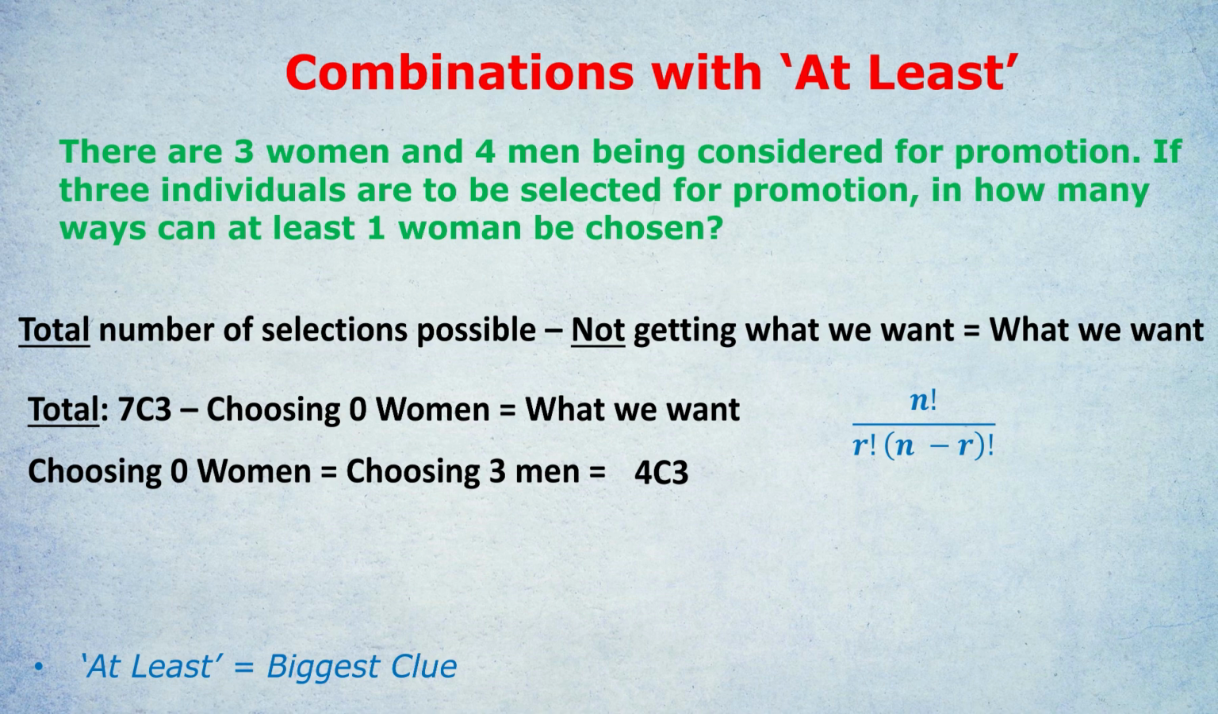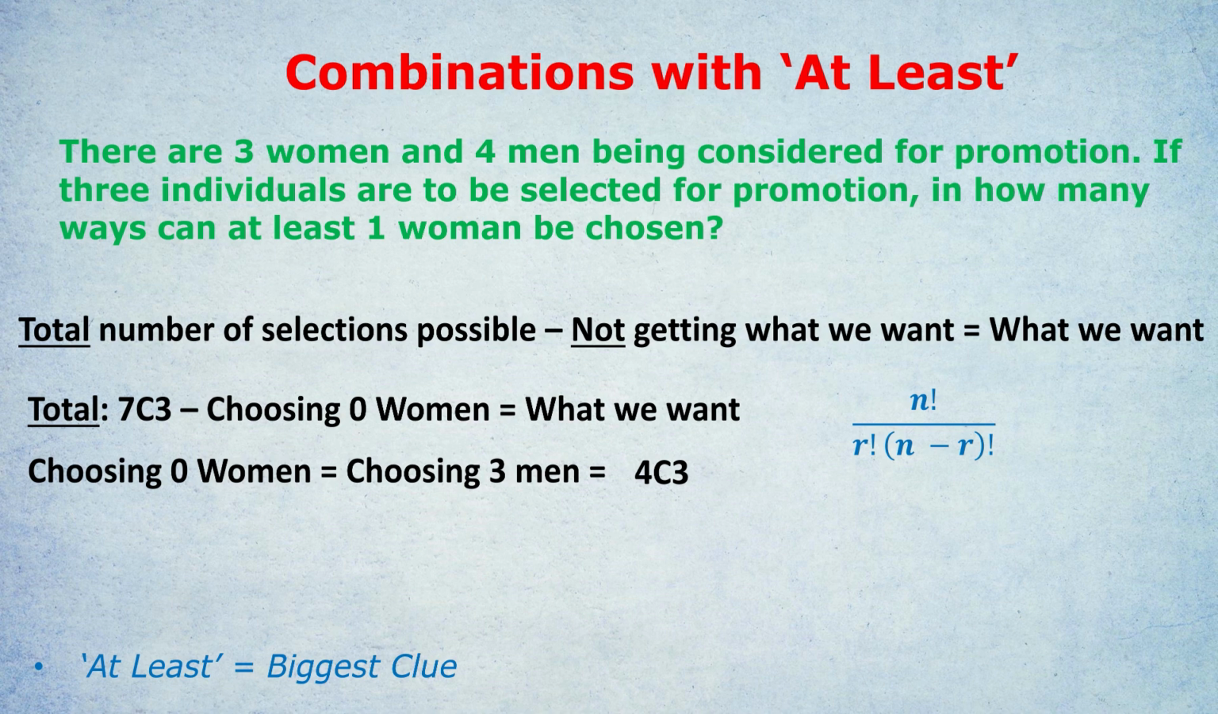The question is not just going to give it to us. We have to calculate how we can choose 3 men. How can we choose 3 men? Out of 4 in total, 4 choose 3 and apply the formula again. That's what makes it hard. You've got to think about the implications of each choice that you're making. Choosing 0 women means choosing 3 men, which means you have to calculate the combinations for choosing 3 men.